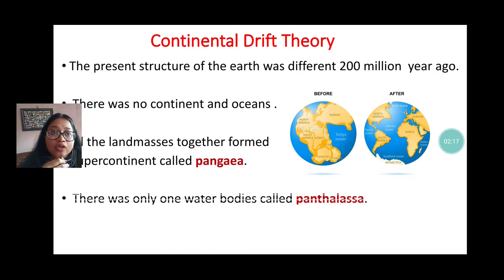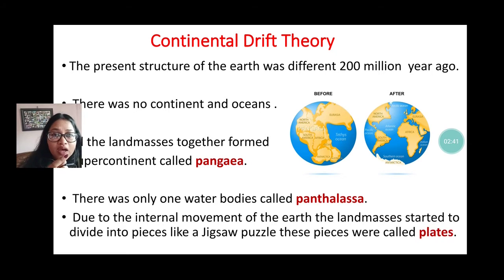Okay, and the total water bodies, there is no ocean, no single sea, no rivers, they're all together, that is known as Panthalassa. So the landmass together formed the supercontinent called Pangea, and the total water bodies are known as Panthalassa.